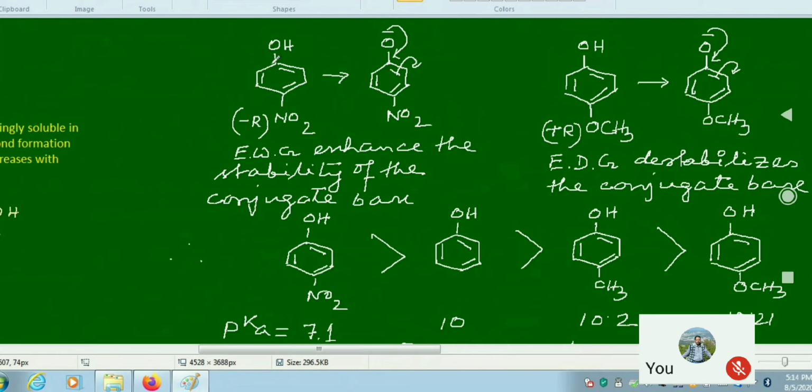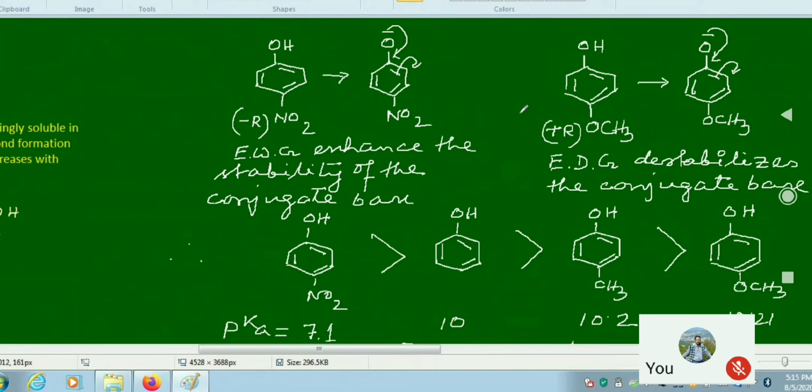Now the corresponding conjugate base is more stable, because this electron withdrawing group withdraws electron from the ring, and the ring being electron deficient, from the phenoxide ion these electrons can come into the ring and it becomes more stable.